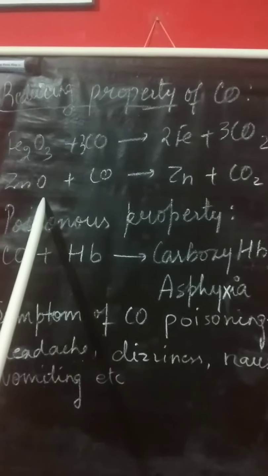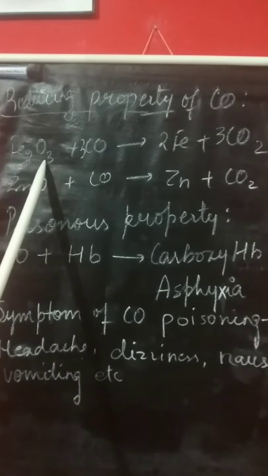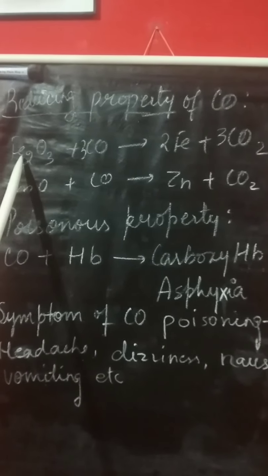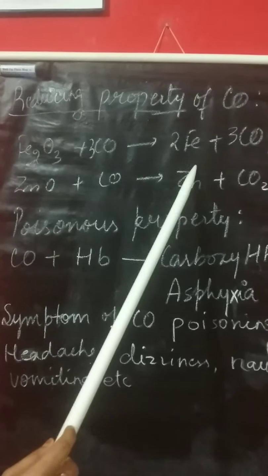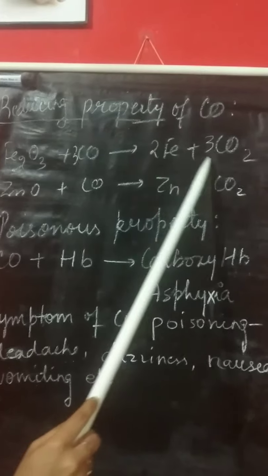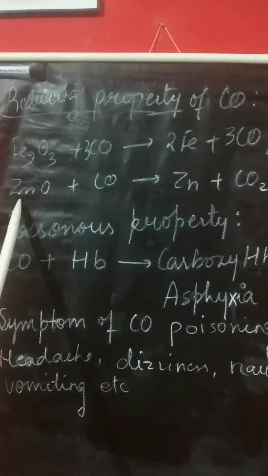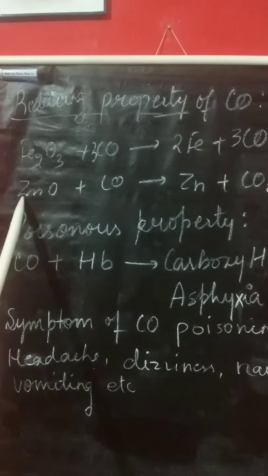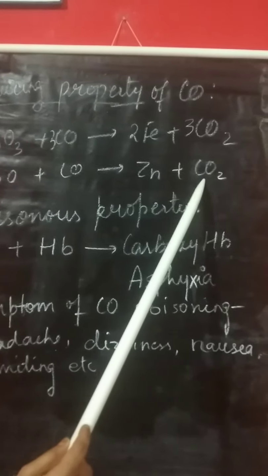Two reactions I have written here. You can go through. Iron oxide, it is oxide of iron. When this is heated in presence of carbon monoxide, it produces iron, fresh metal, as well as carbon dioxide. Likewise, when zinc oxide gets heated with carbon monoxide, it produces zinc as well as carbon dioxide.